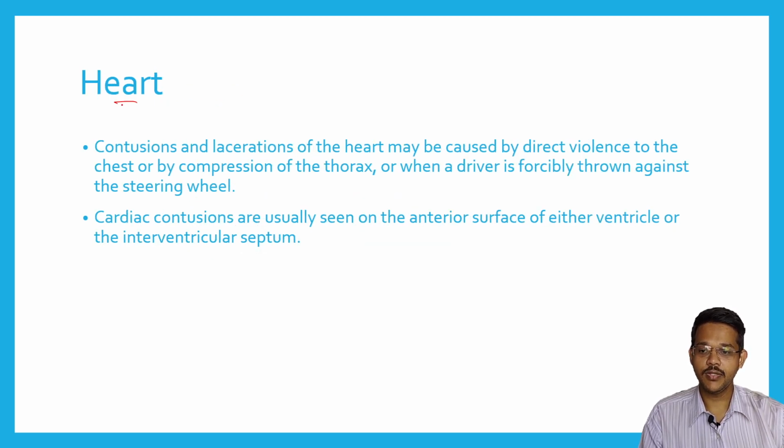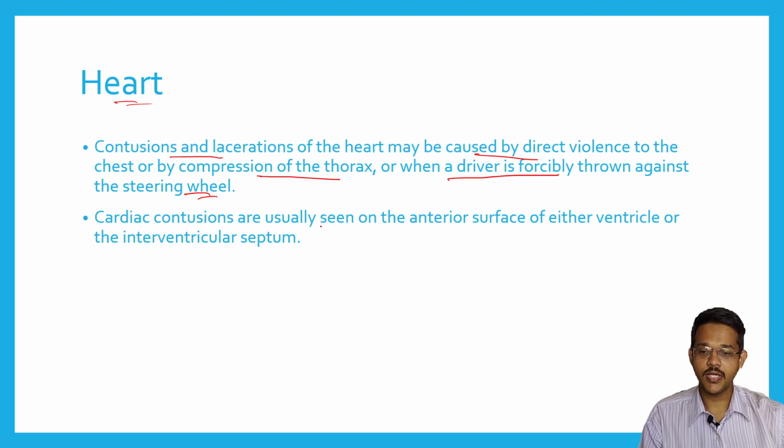Now coming to injuries to the heart. Contusions and lacerations of the heart may be caused by direct violence on the chest region, by compression of the thorax, or when a driver is forcibly thrown against the steering wheel. So any blunt injury to the chest because of sudden compression of the thorax, direct violence on the heart, or whenever the person is suddenly stopped in a road traffic accident, the steering wheel may compress the chest, leading to contusion or laceration of the heart.